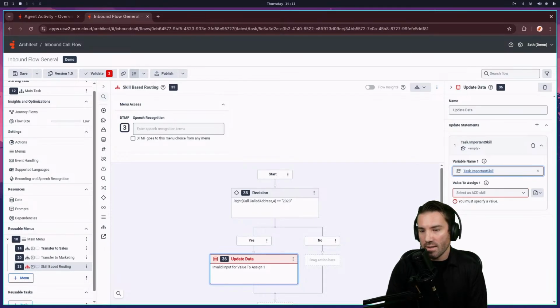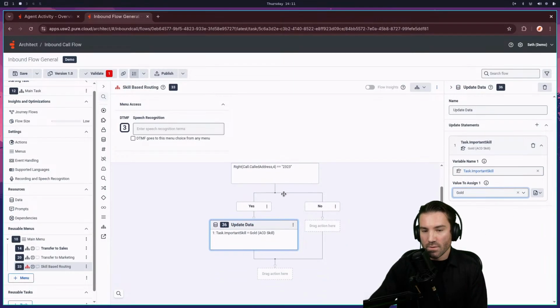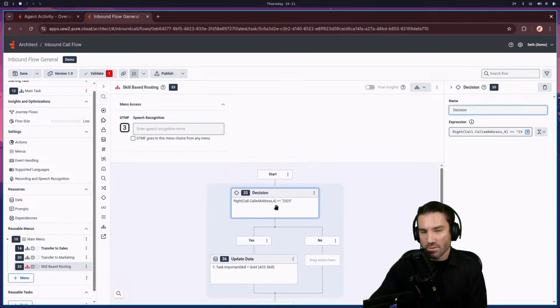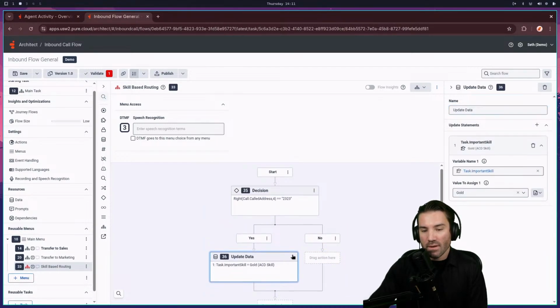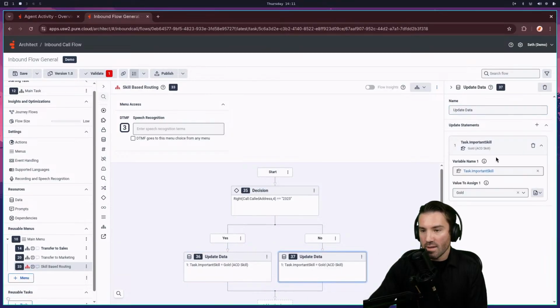I'll label that, hit enter, and then I'm going to label this as a gold one. So if they have this very special last 4 digits of the number they called, 2323, they're going to go over into the gold area. If not, I'm going to copy this and then just change it very slightly. And I'm going to make it more of a silver. So we're still assigning some sort of skill.